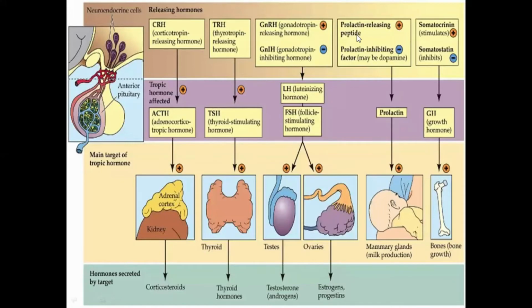Number one is the suckling of the nipples by the infants during breastfeeding. The release of oxytocin from the anterior lobe of the pituitary, or the release of thyrotropin releasing hormone from the hypothalamus, stimulates the production of the prolactin releasing peptide from the hypothalamus. The prolactin releasing hormone travels through the hypophyseal tract to the anterior pituitary lobe and activates the lactotroph cells, which secrete and release the prolactin.